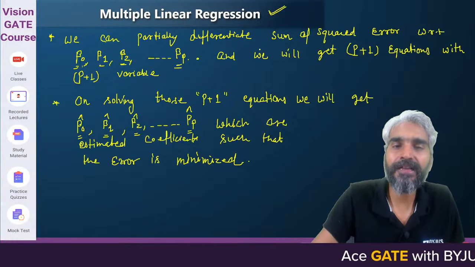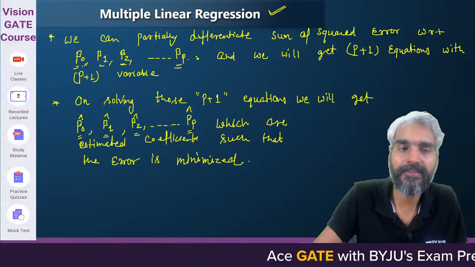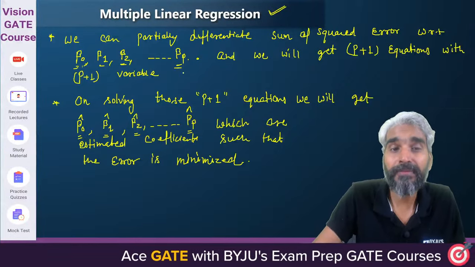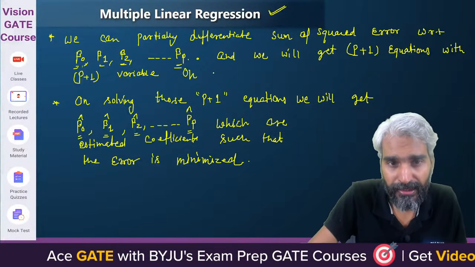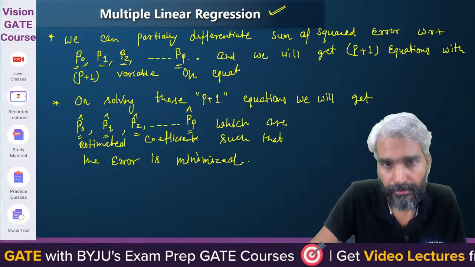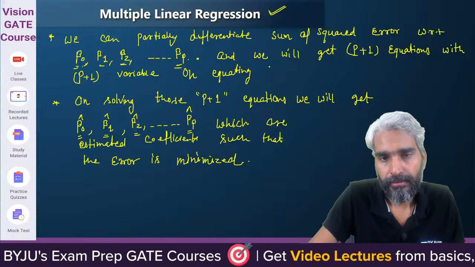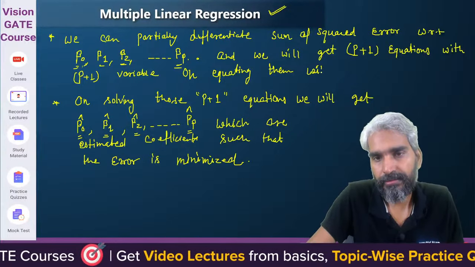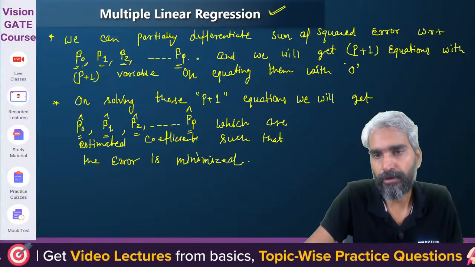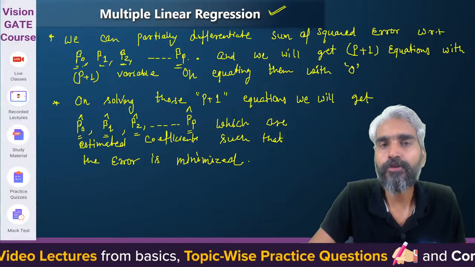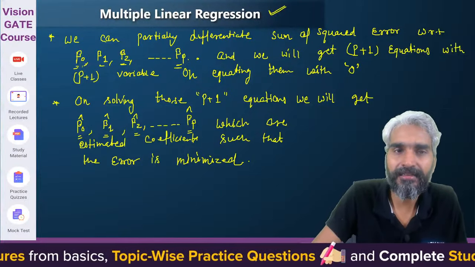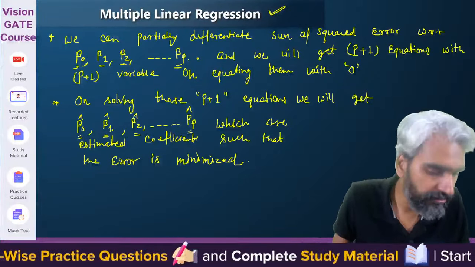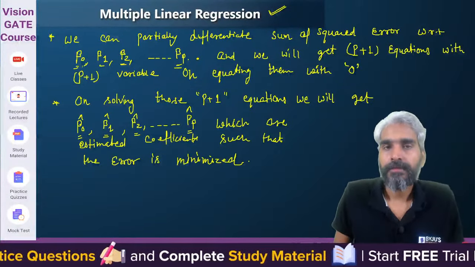When we say we partially differentiate the sum of squared error and get p plus 1 equations with p plus 1 variables, you can also say we equate them with 0. Obviously, because we are trying to minimize the error, after partially differentiating it, we equate it to 0.